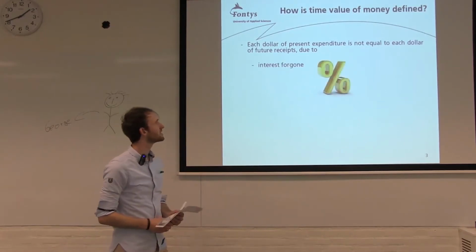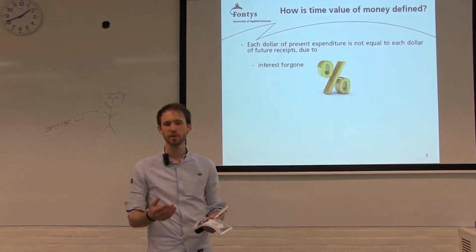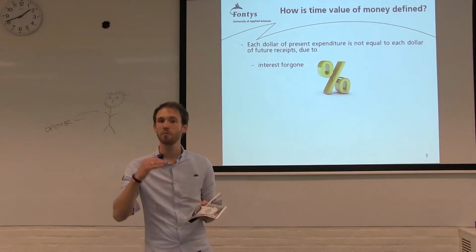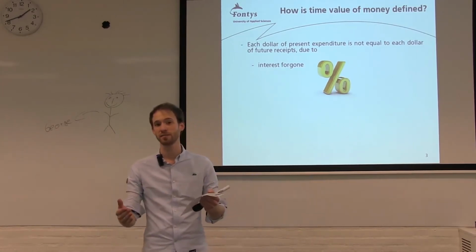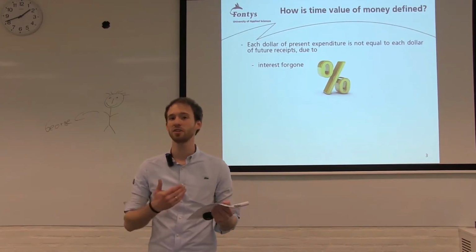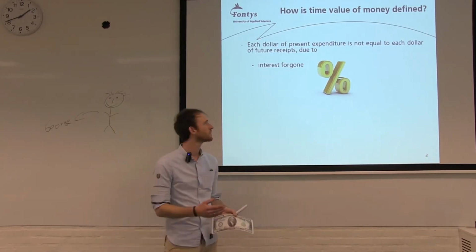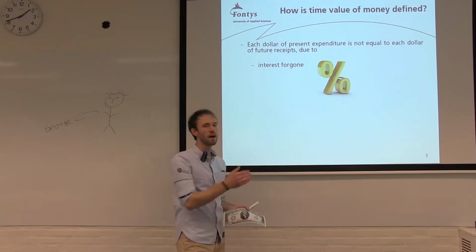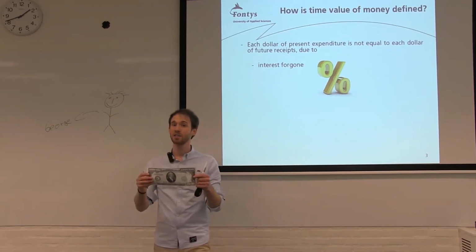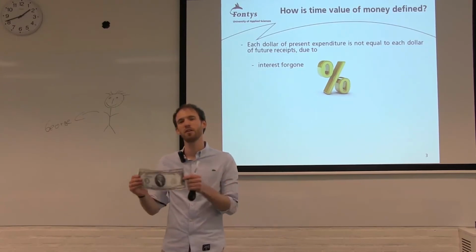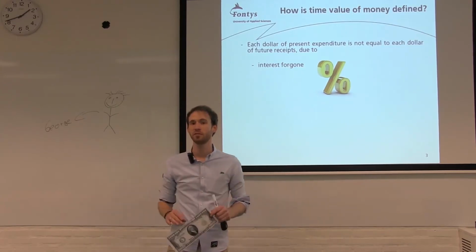The first thing is interest forgone. This means I could have used that money, put it on the bank account, and received more for it. But I didn't do that, so I don't have such a good deal. This is also why, if I have this money today and the same money in one year, I actually have a bad deal, because I could have put it on the bank account and received interest for it.